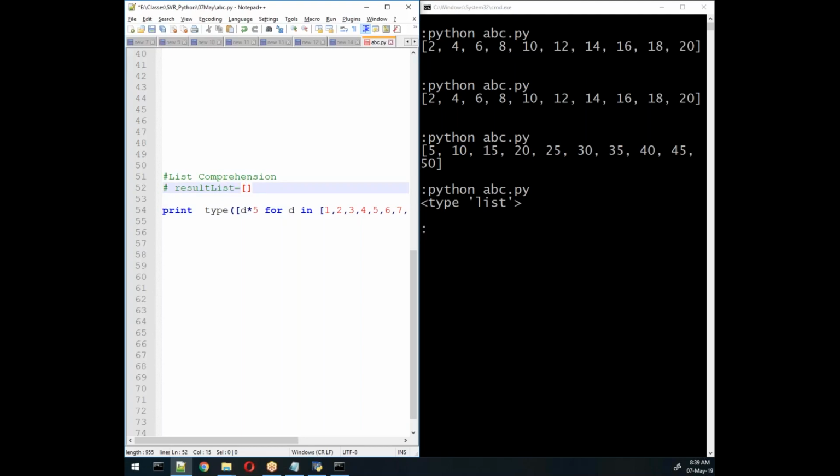And here we have two things: the output element, and then for, and any variable. You can write any variable.